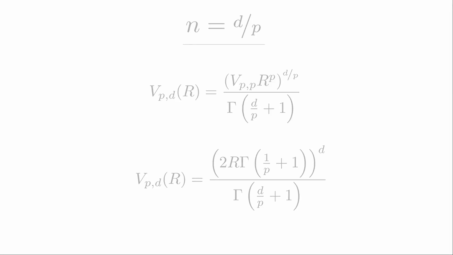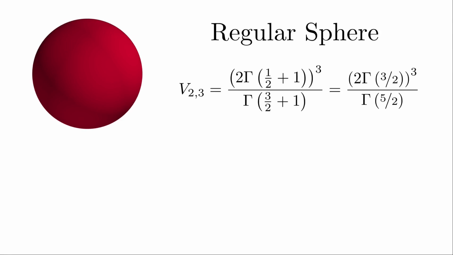Let's test this in a case where we know the answer, the three-dimensional sphere. V(2,3) should be the volume of a regular sphere with radius 1, that is, 4 pi divided by 3. Our expression says it is the third power of 2 times gamma of 3 halves divided by gamma of 5 halves.